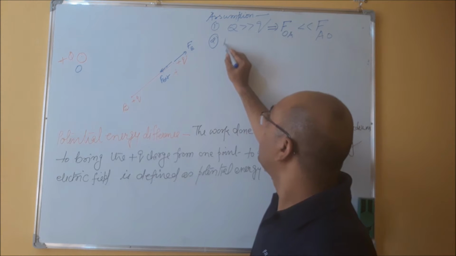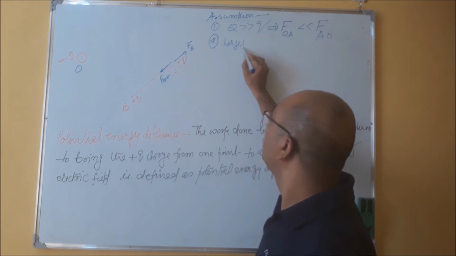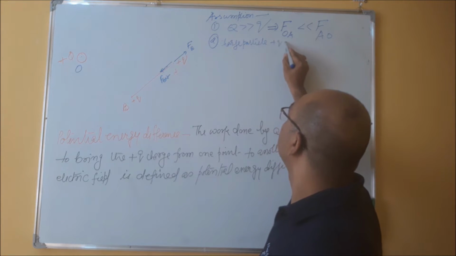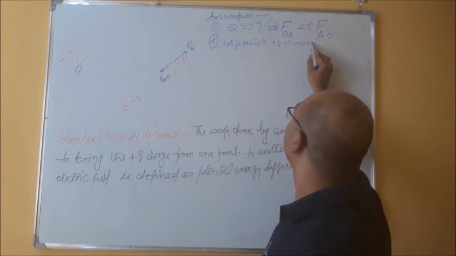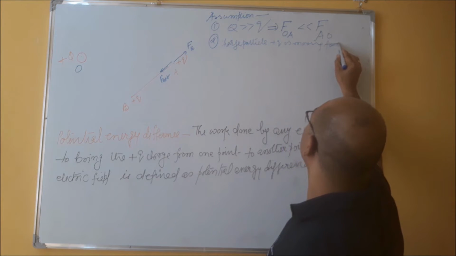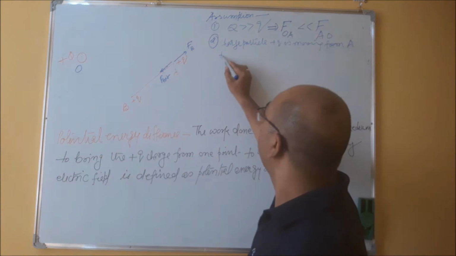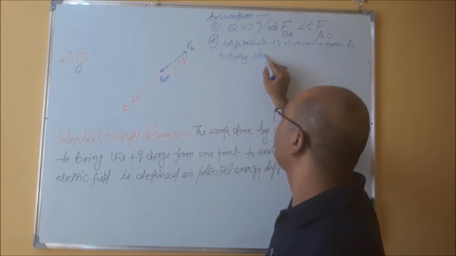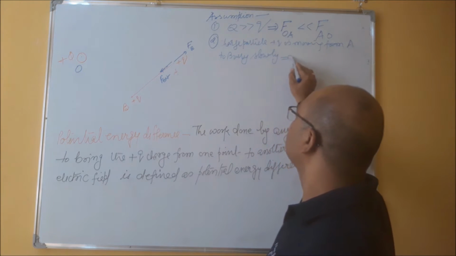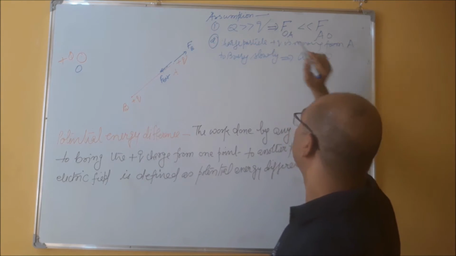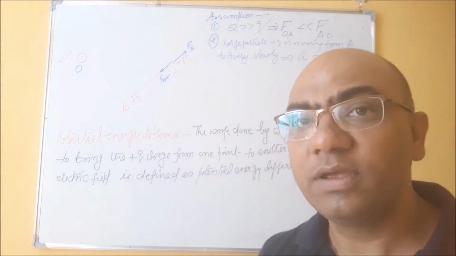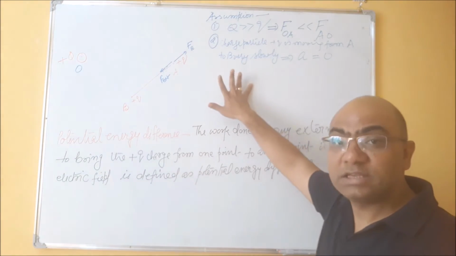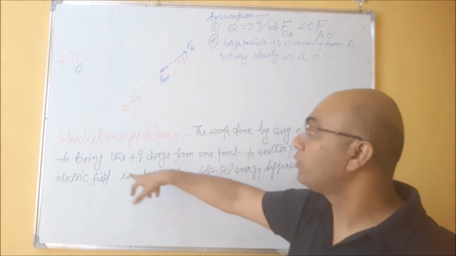So charged particle q is moving from A to B very slowly. This implies acceleration is zero. Is it okay? With these two assumptions, the definition of potential energy difference holds good.